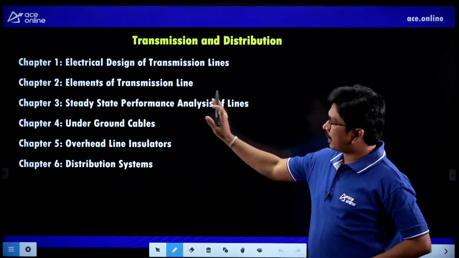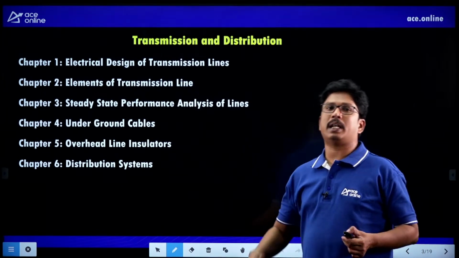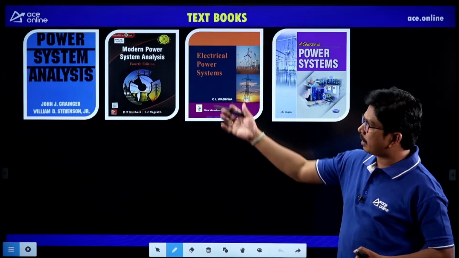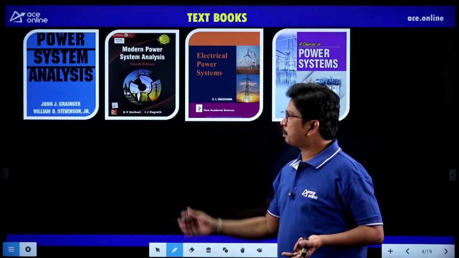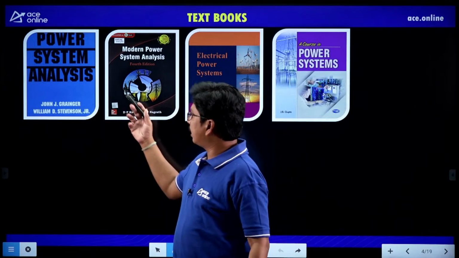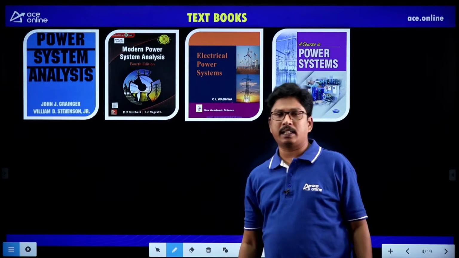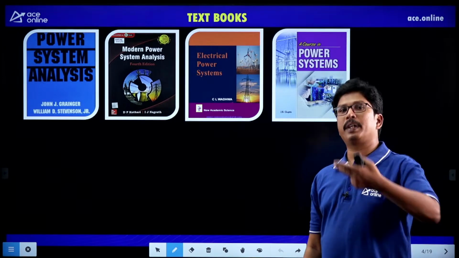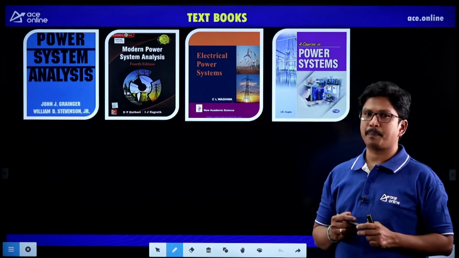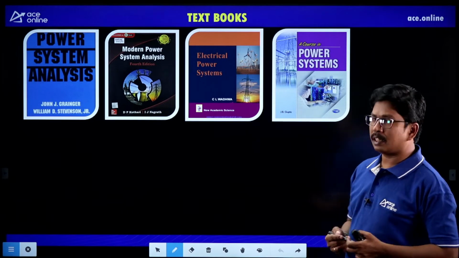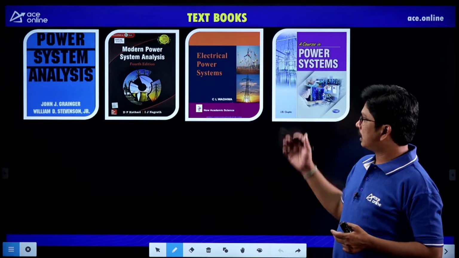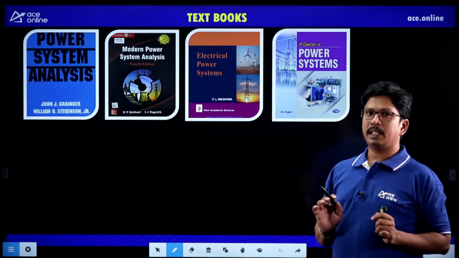Clear, right? So after knowing the syllabus, what are the textbooks we can prefer? See here, the textbooks we can prefer are some high standard textbooks. It is Stevenson and Grainger, D.P. Kothari and I.J. Nagrath. So these are the textbooks that can be preferred, to learn the concepts very clearly at a very high standard level. And in case of C.L. Wadhwa and J.B. Gupta, we are having somewhat practice questions, we can practice them. So that's why I have given these two textbooks also, right?